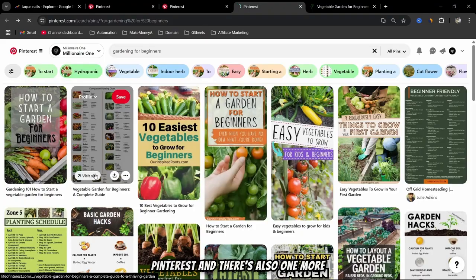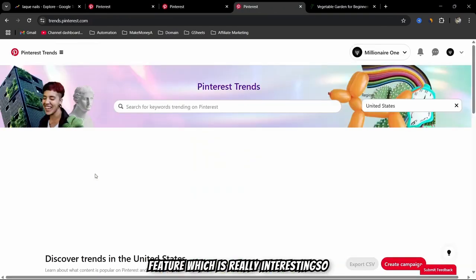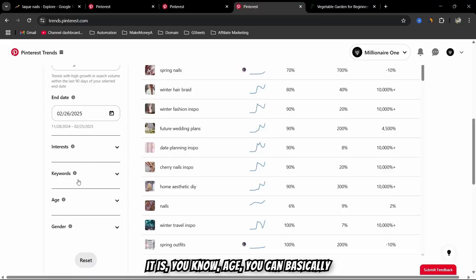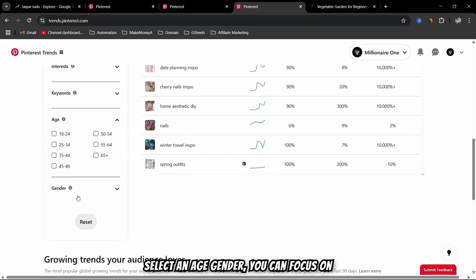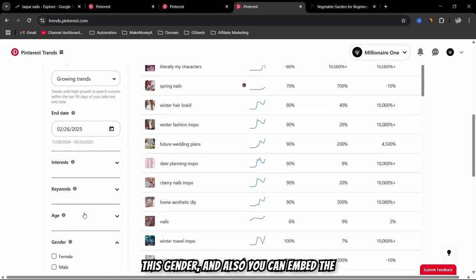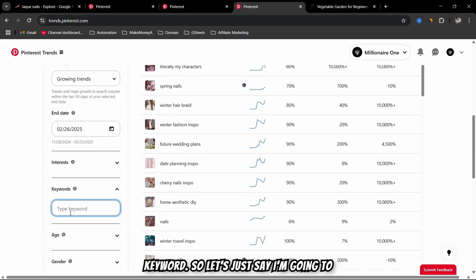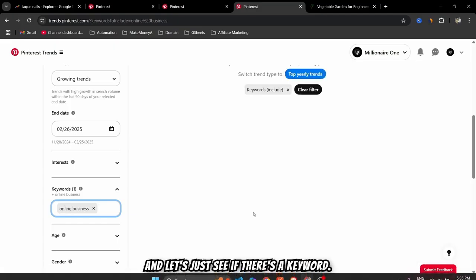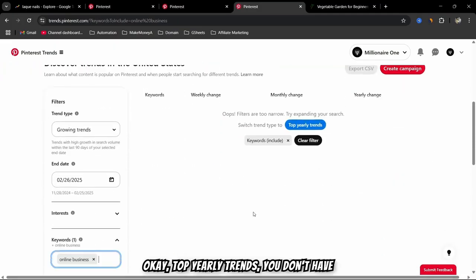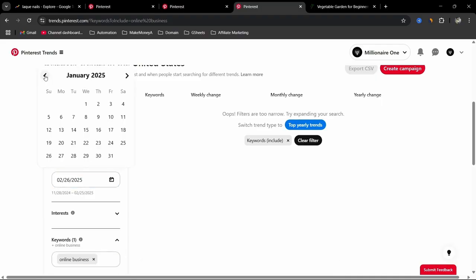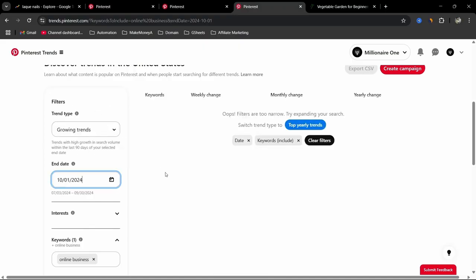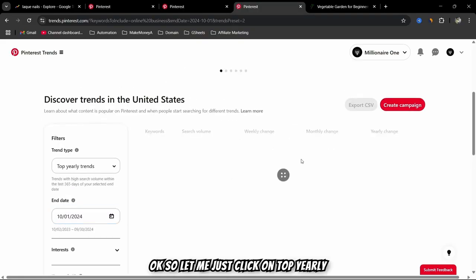Now if I go to Pinterest, there's also one more really interesting feature. You can select an age and gender to focus on, and also embed a keyword. So let's just say I'm going to embed the keyword online business, and let's see if there's a keyword. Okay, top yearly trends, you don't have. Let me just go here and take it to December. Okay, so let me click on top yearly trends.